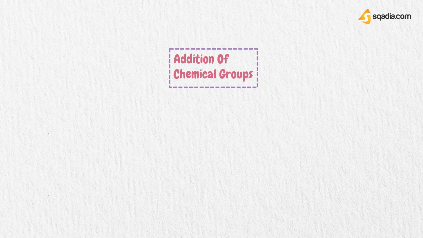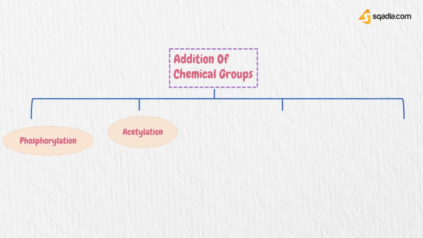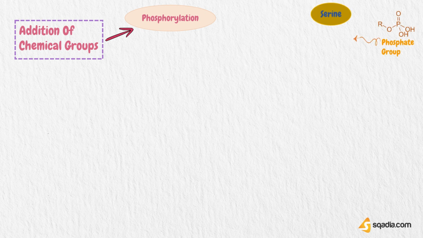Now let's talk about the post-translation modification based on the addition of chemical groups. There are 4 types of chemical groups: phosphorylation, acetylation, hydroxylation, and methylation. Starting with the addition of the first chemical group, phosphorylation.